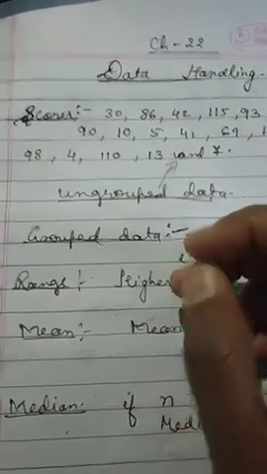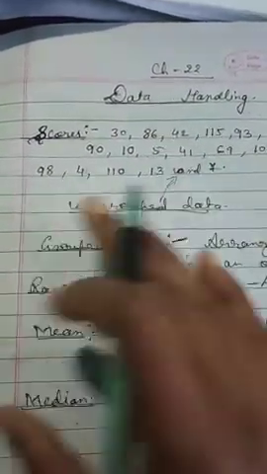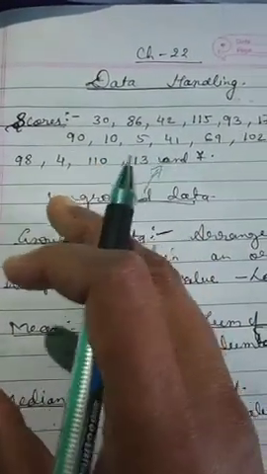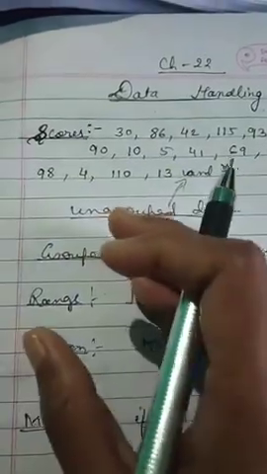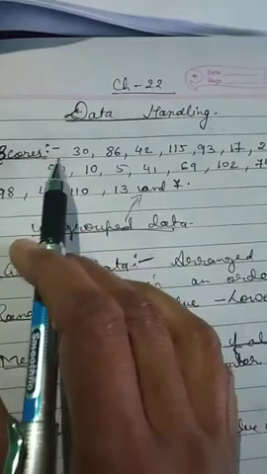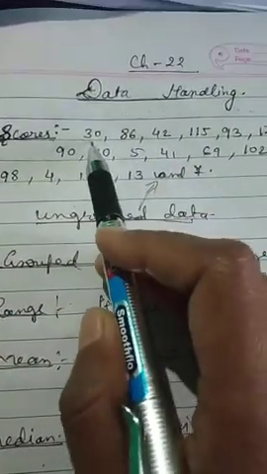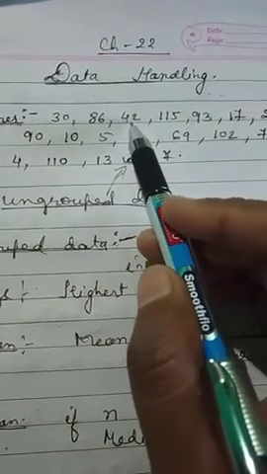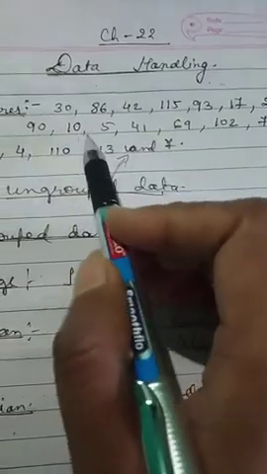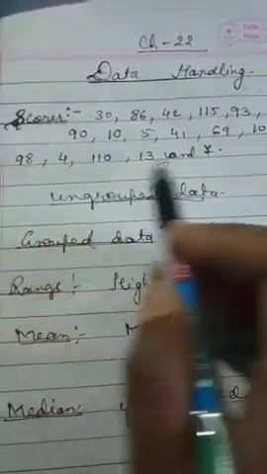First of all, understand what is organization of data. Some data will be given to you and you have to say whether it is grouped data or ungrouped data. What is this grouped and ungrouped data? Here I have written some scores scored by batsmen in a cricket match series. 30, 86, one batsman has got 42 runs and another got 69. Different runs scored by different batsmen.